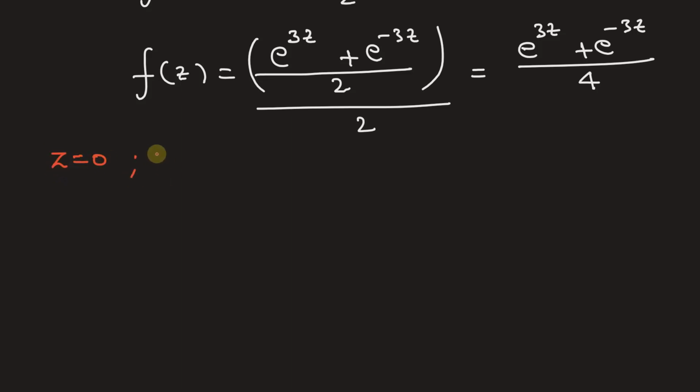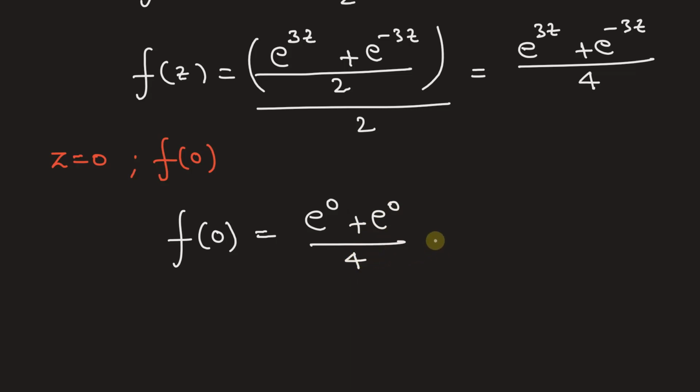Now to find f of 0, we can substitute z is equal to 0. So substituting z is equal to 0 in this function, we will get f of 0 is equal to e to the power of 0 plus e to the power of 0, whole divided by 4. Now e to the power of 0 is 1. So this will be 1 plus 1, that is 2 divided by 4, or 1 by 2. So the value of f of 0 we got is 1 by 2.